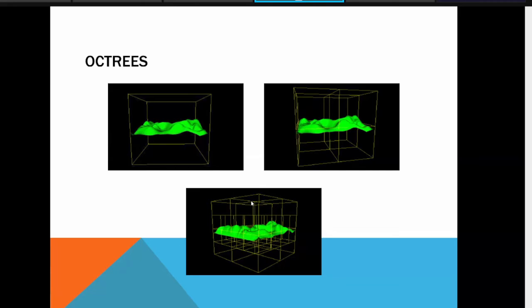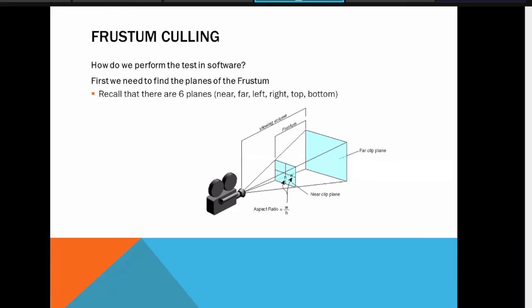Okay, unnecessarily, we are not dividing the complete box into smaller and smaller cubes. Okay, so as you can see in this figure, some cubes are of large size and some cubes are of small size. Okay, so in this way we can use the recursive algorithm for subdivision. Okay, then the frustum culling.